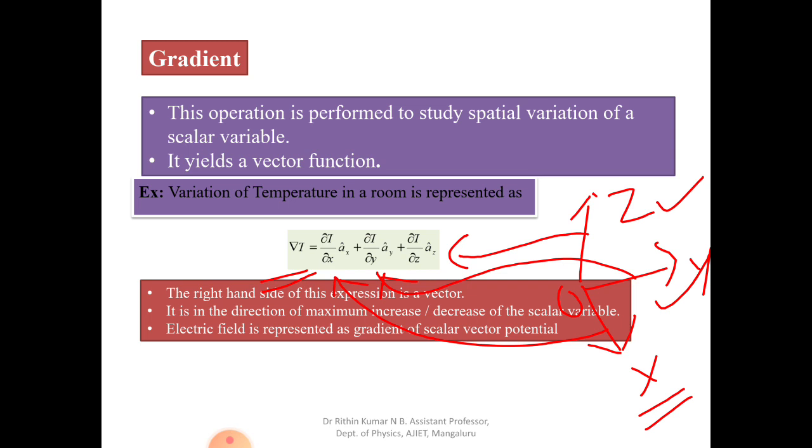Generally, electric field is also represented as the gradient of scalar potential.